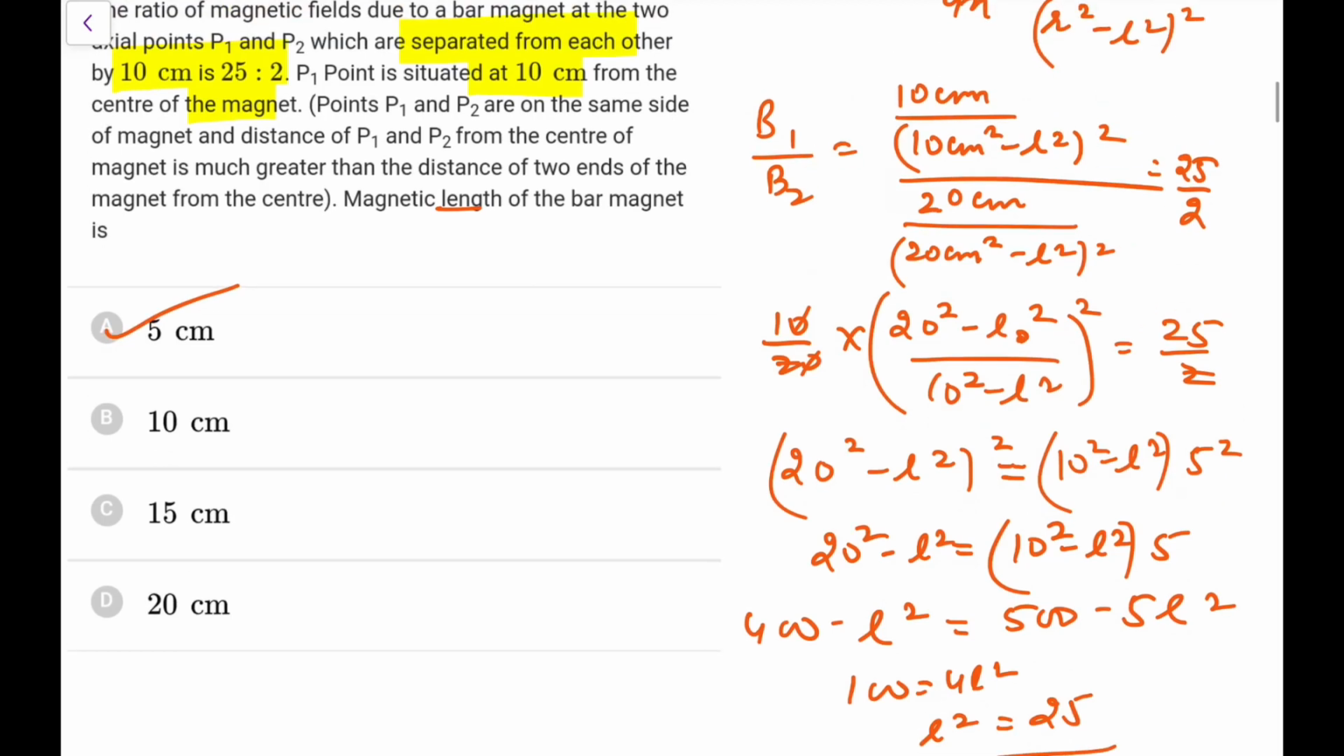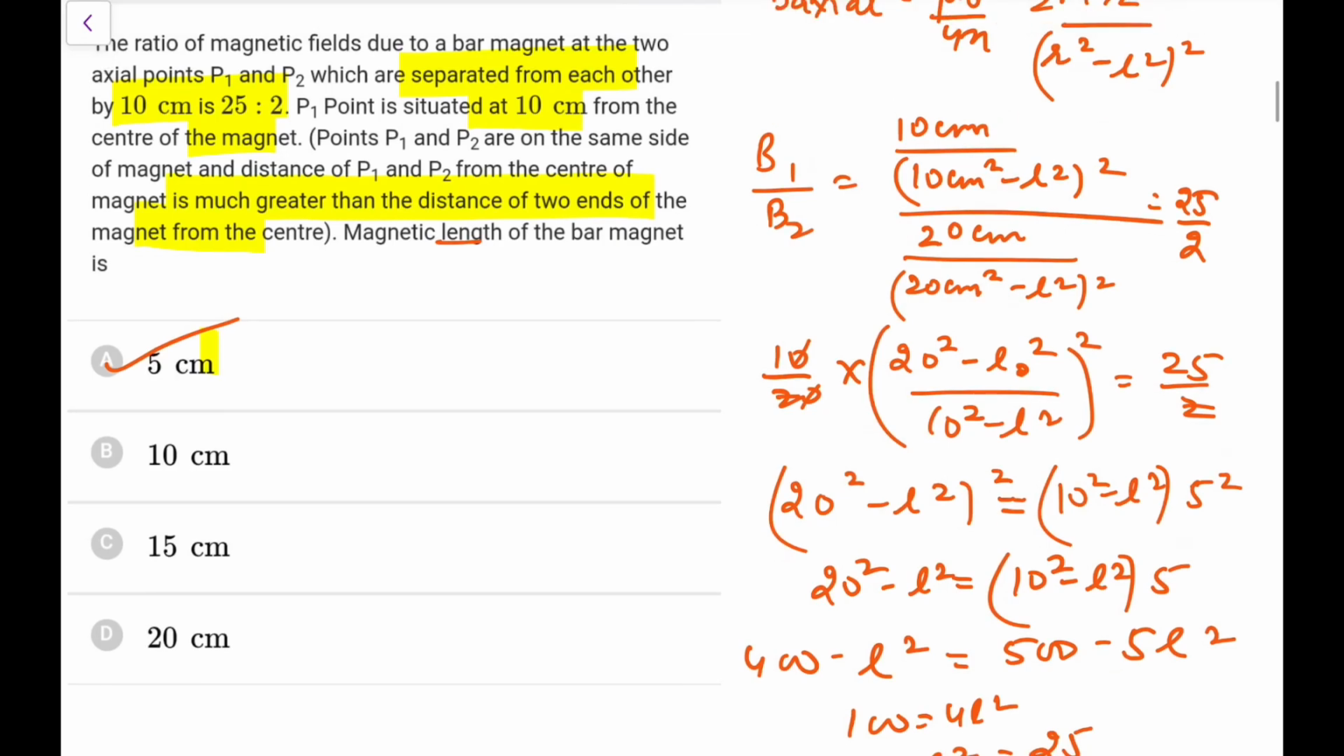So I think this line is actually dubious. If it is much greater than the distance, it cannot be that, and by that formula the ratio wouldn't have come at 25/2, it would have come 8:1.